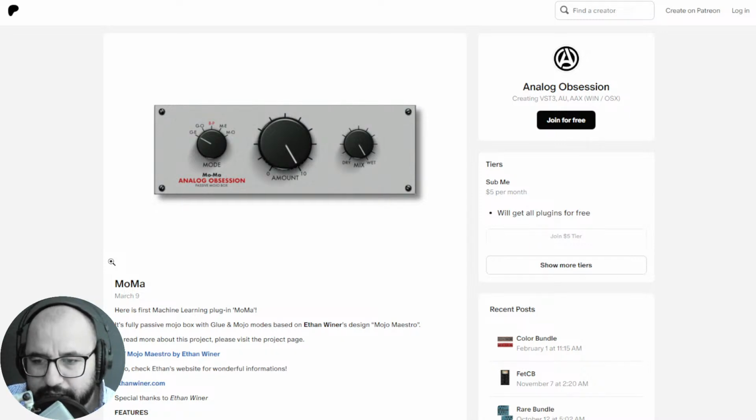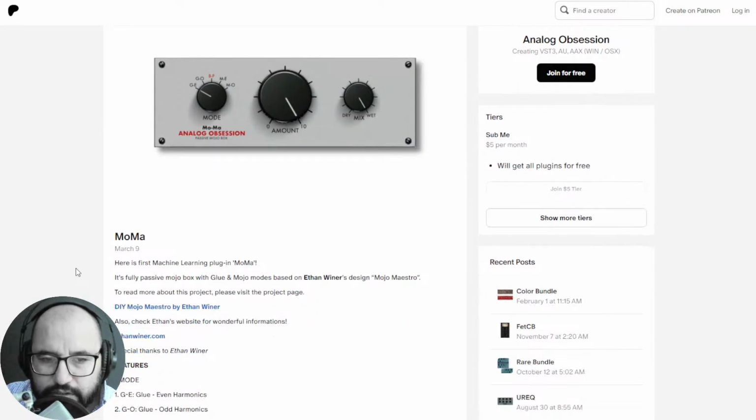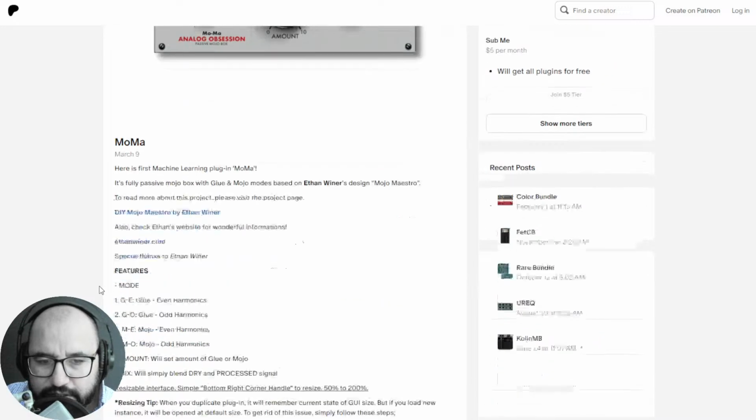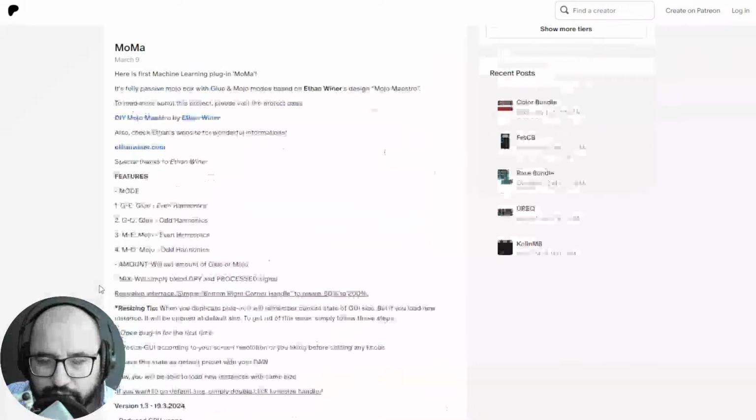So machine learning, it learned from a hardware box, right? So it has some cool modes here, such as glue and mojo, odd harmonics and even harmonics, available for Windows and Mac for free, right?